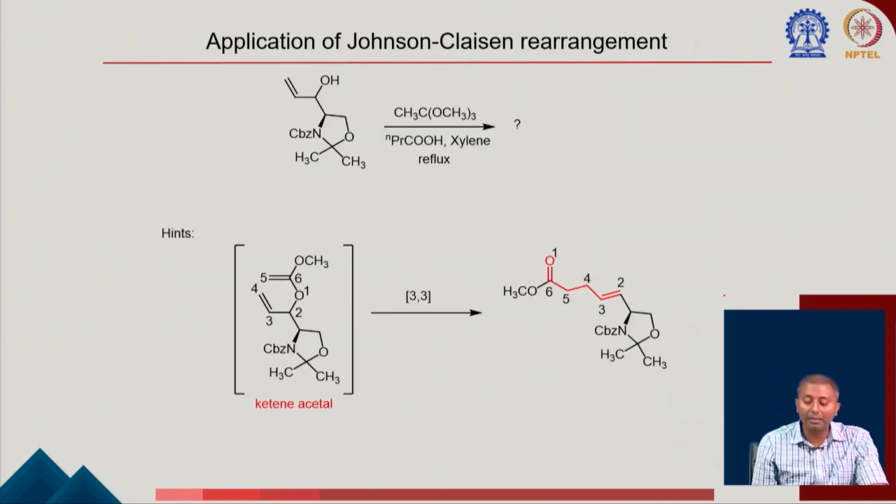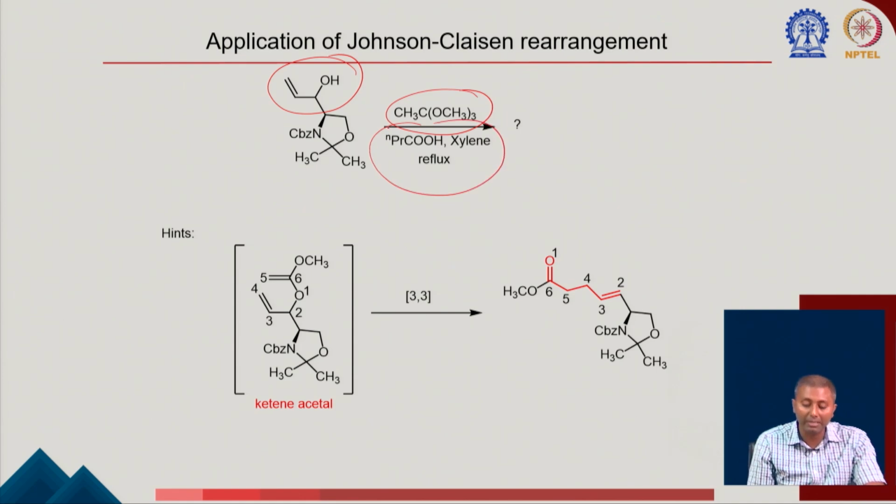Another example here. I think these examples were collected from different NET and GATE exams, so it is very good that you practice these questions. So what is happening here? We have another allylic alcohol, and we are again using the Johnson-Claisen rearrangement conditions. You can see this is exactly the similar condition we have seen in the previous slide.